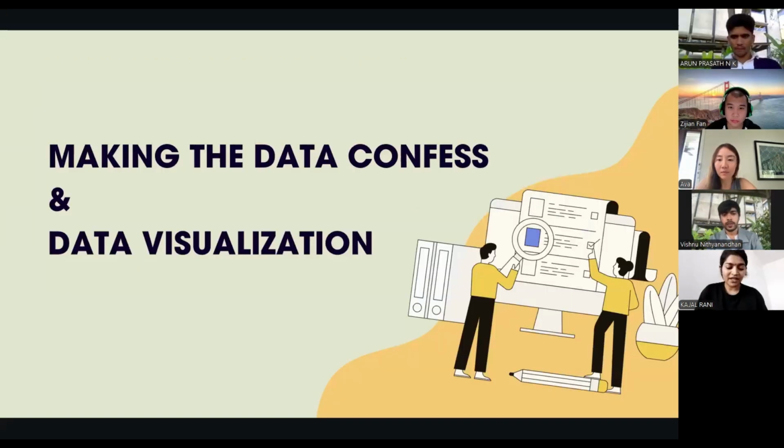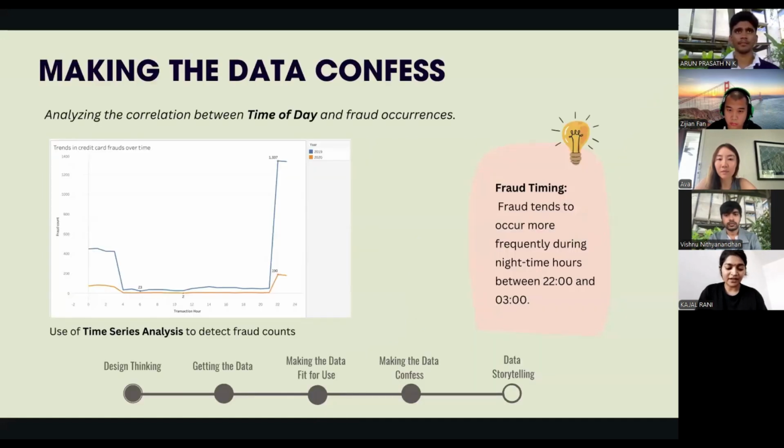Now I will be presenting the section on making the data confess and visualization. The line chart shows the trends in credit card frauds over time, hourly. The insight gives the information that the most fraud cases happen during 10 p.m. to 3 a.m. and the least cases are recorded during midday.